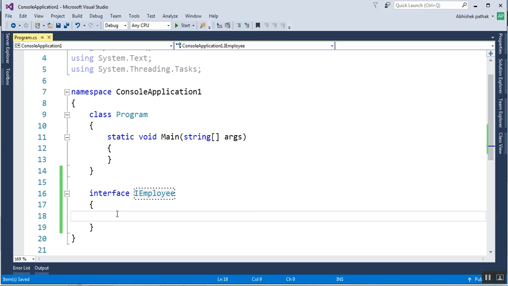And I was saying in interface we can have only the signature of a method. It does not have an implementation. Like if I have one string GetName, this method has only a skeleton. This is known as the signature of a method, with no implementation.